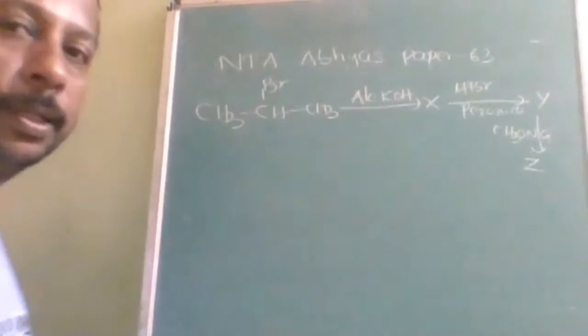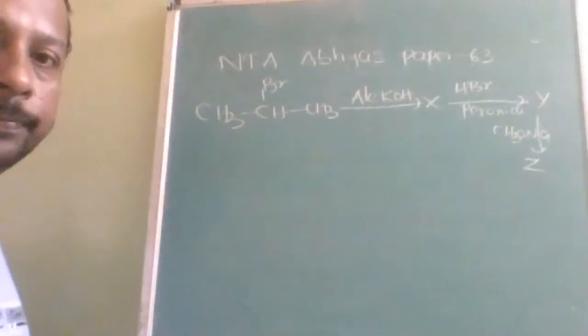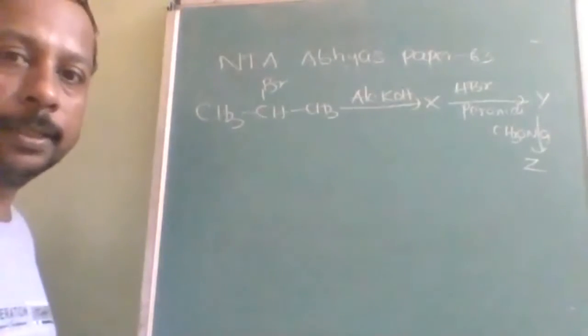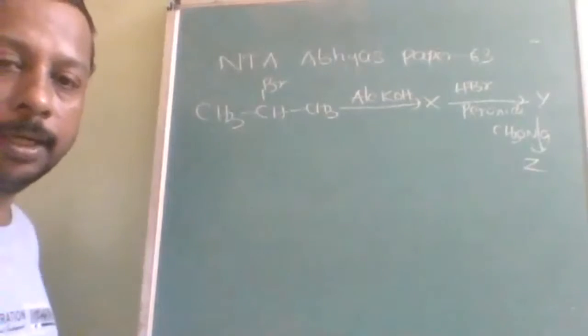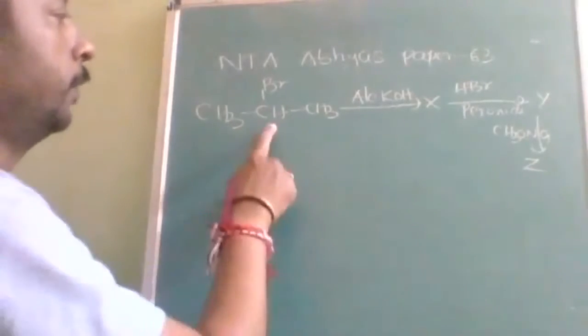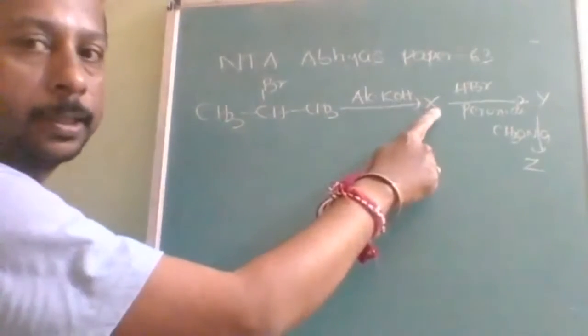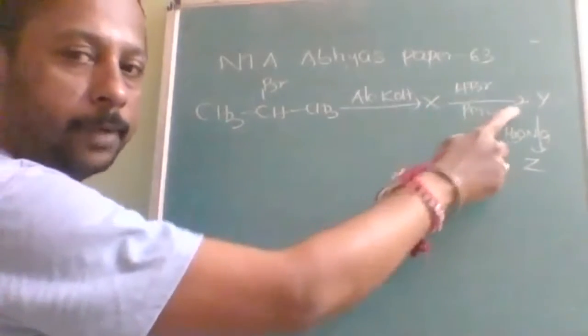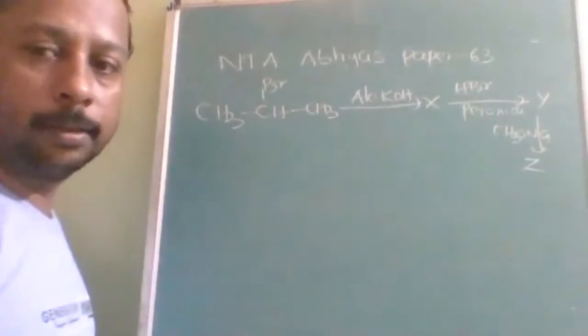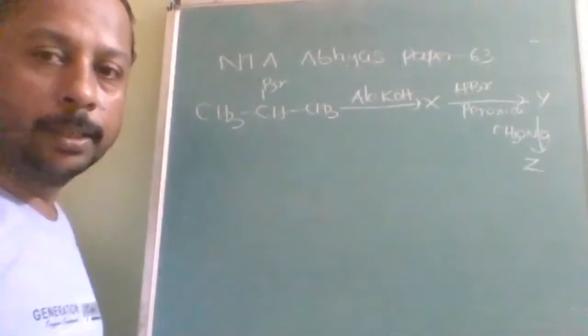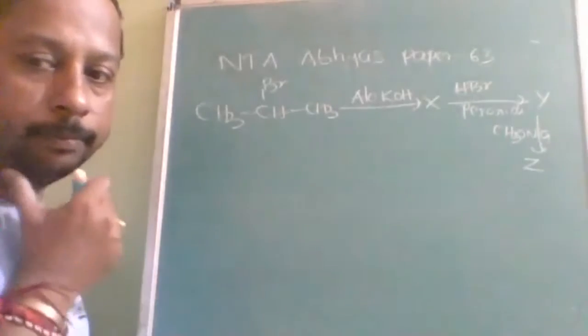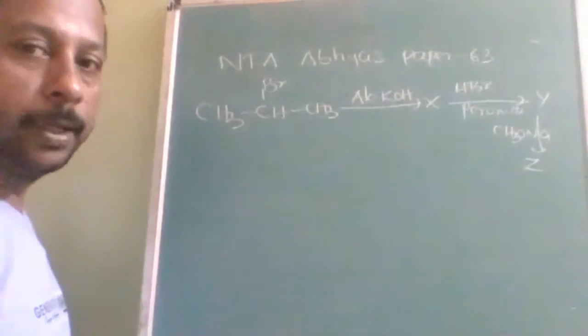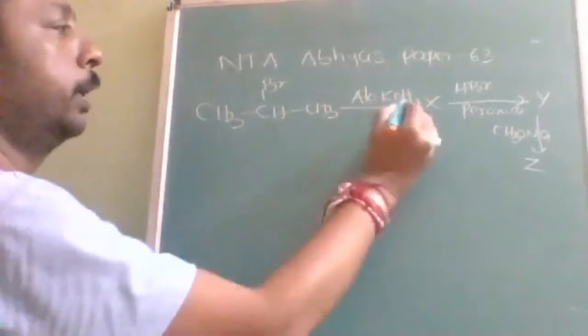Next question is, you have to identify what are X, Y, and Z. First, alcoholic KOH gives X, then HBr with peroxide gives Y, then CH3ONa gives Z. So what are the answers? X, Y, and Z.